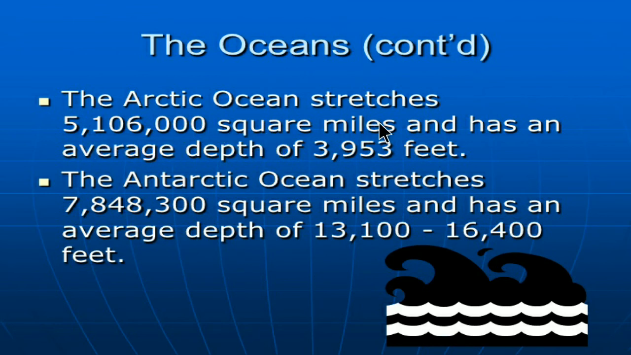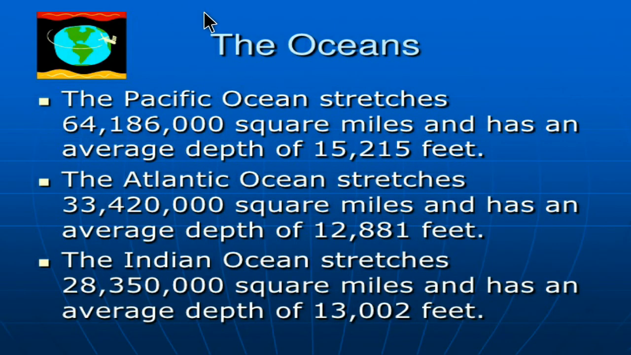The Arctic Ocean stretches 5,106,000 square miles and has an average depth of 3,953 feet. The Antarctic Ocean stretches 7,848,300 square miles and has an average depth of 13,100 or 16,400 feet. So oceans are very large and they cover so many parts of our earth.